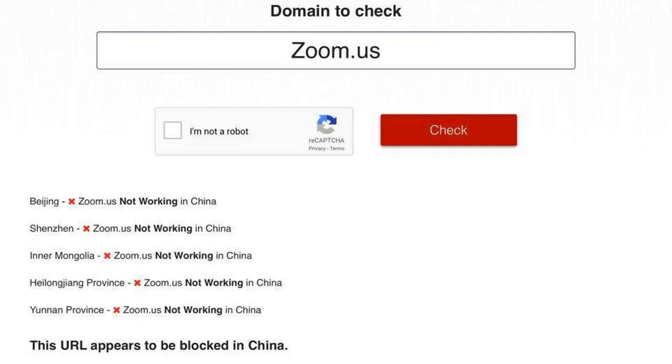You log into Zoom to work with your amazing students in China, only to find out that you can no longer connect. So instead, this message pops up. What do you do? Why is this happening? We'll keep watching to find out why Zoom is blocked in China and how this affects online tutors, and learn why it is always important to have a backup plan.